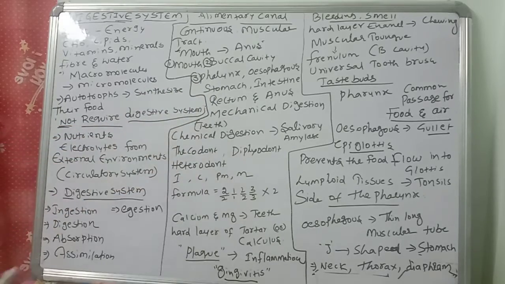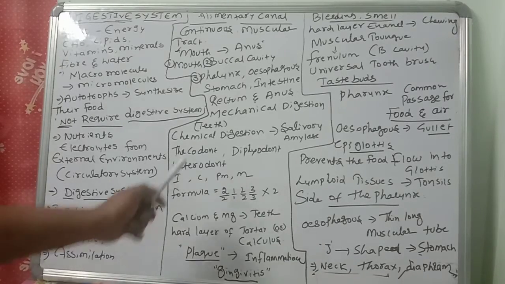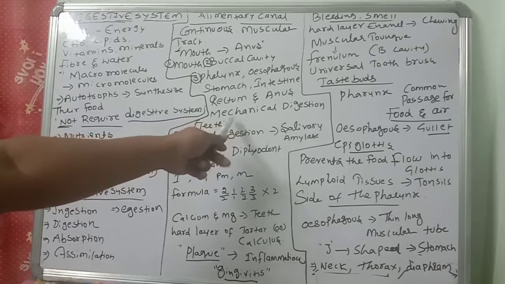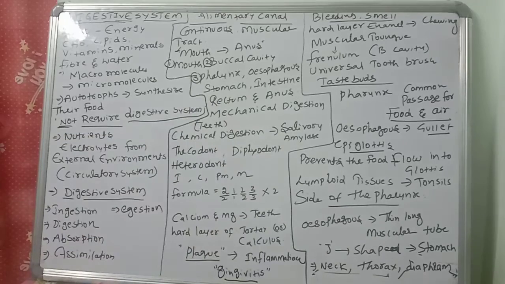How does mechanical digestion take place? By chewing of the food with the help of teeth. After keeping the food in the mouth, you will chew. So chewing of the food is a conversion of complex to simple. That is called mechanical digestion.